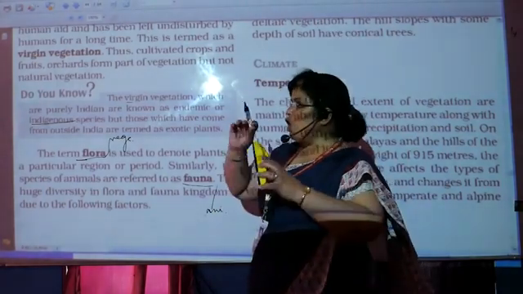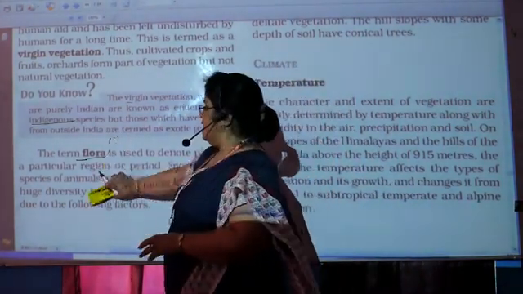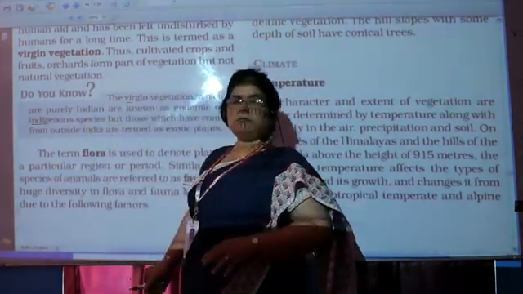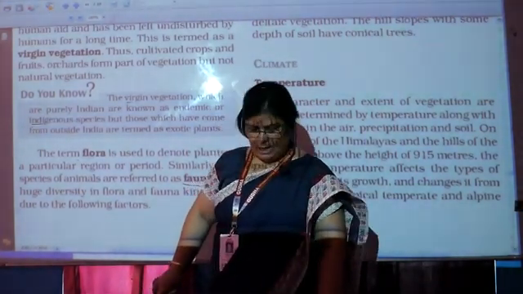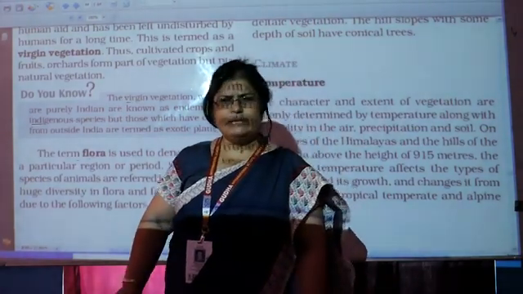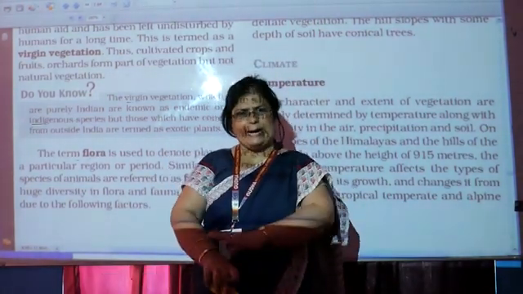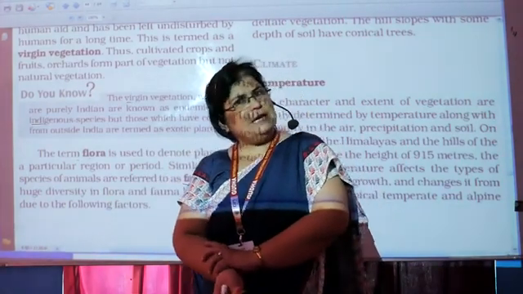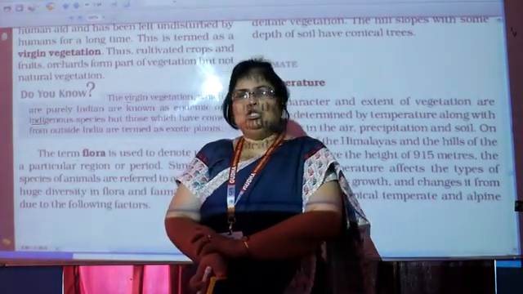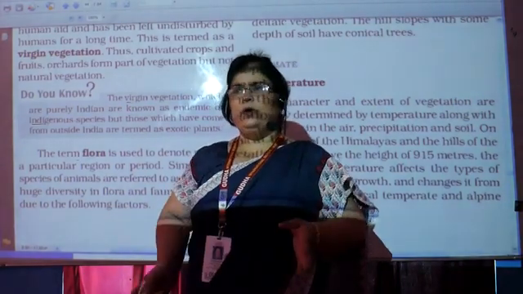Now, when we talk about relief, what is relief? All the ups and downs of the land, means all mountains, plateaus, plains, hills, valleys, they are all relief, right?